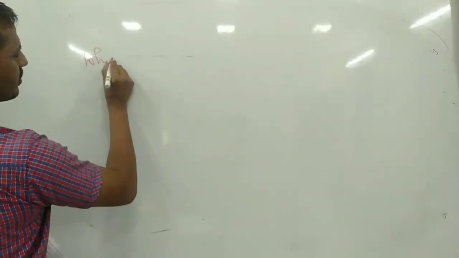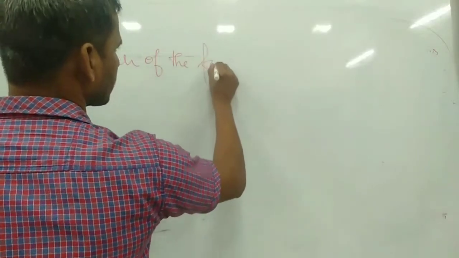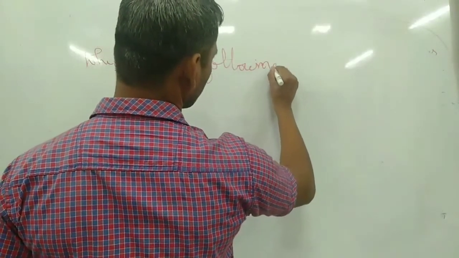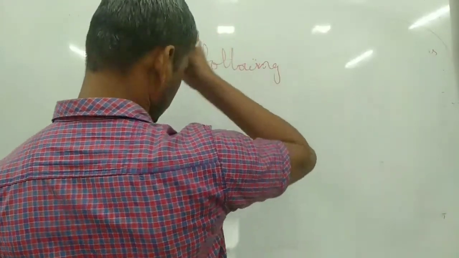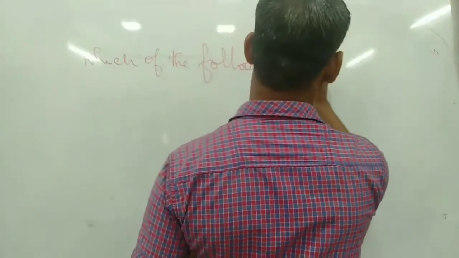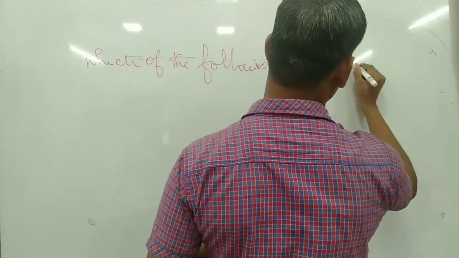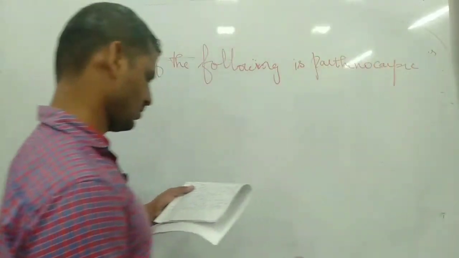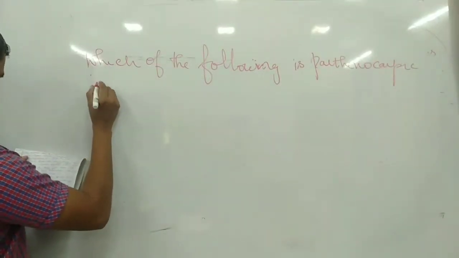Which of the following is a parthenocarpic fruit?